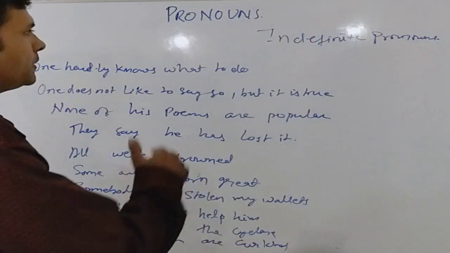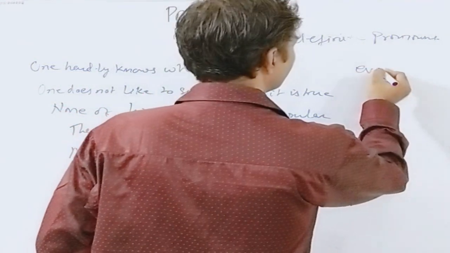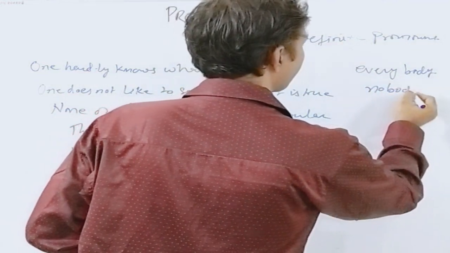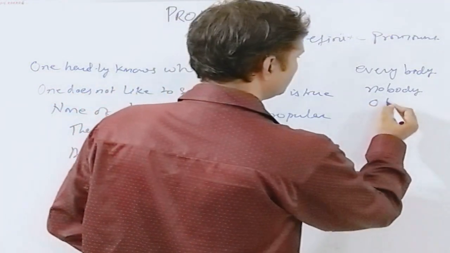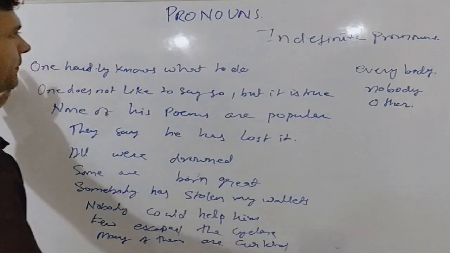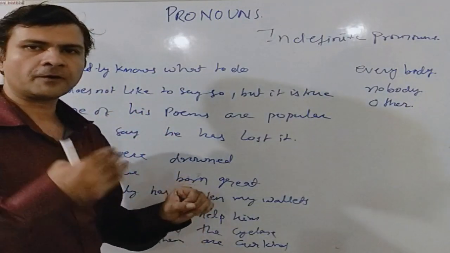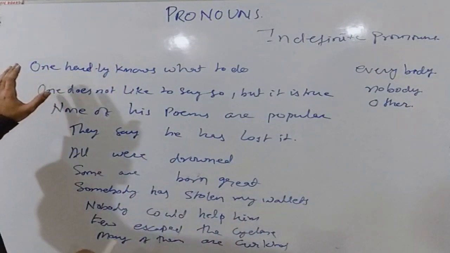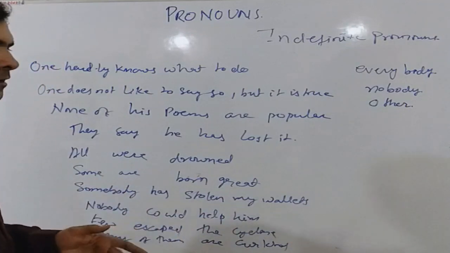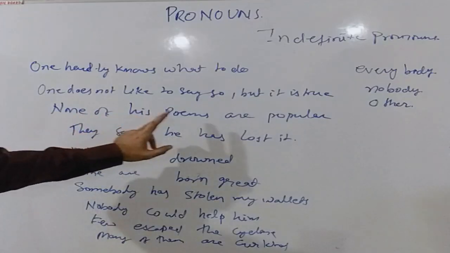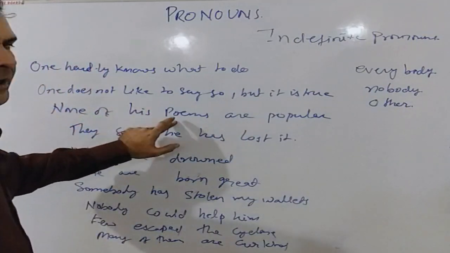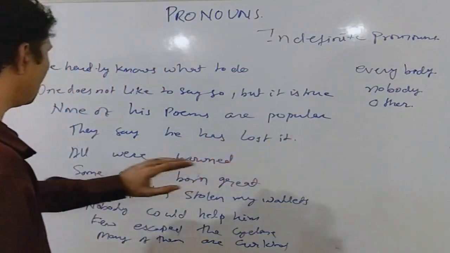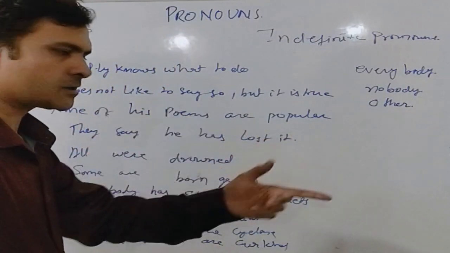Some more examples of indefinite pronouns can be everybody, nobody, and other. Now all these indefinite pronouns are used to refer to persons or things in general. One hardly knows. One is referring to some person, but whom? There is no particular person. None of his poems are popular. None is referring to the poems, but which poem? It is not clear. They say he has lost it. They are those persons who are saying that he has lost it, but who are they?